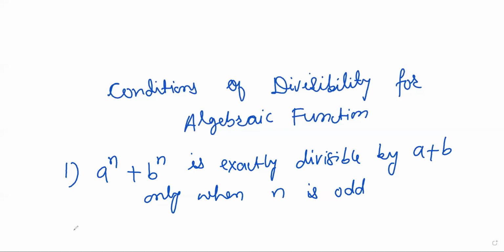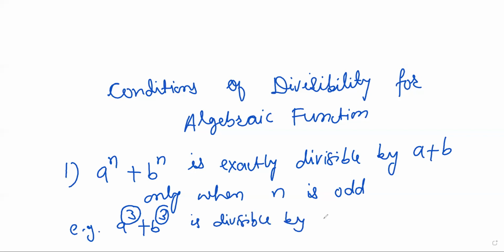For example, a cube plus b cube, as here the power n, that is 3, is odd, therefore it is divisible by a plus b.